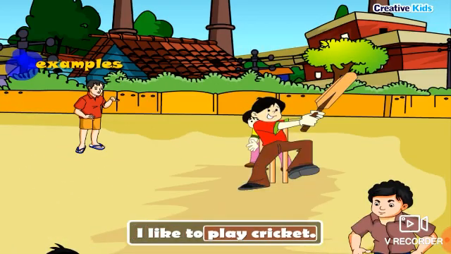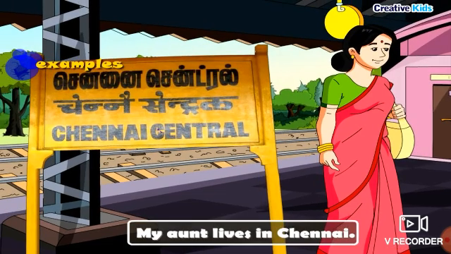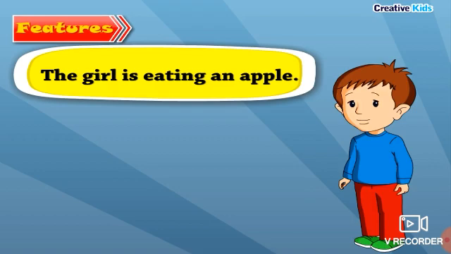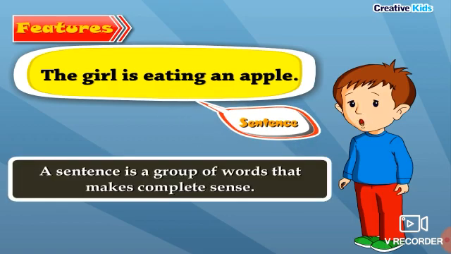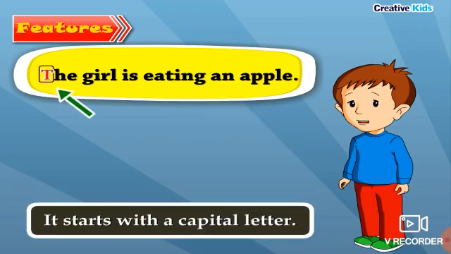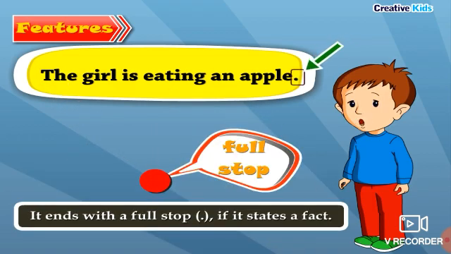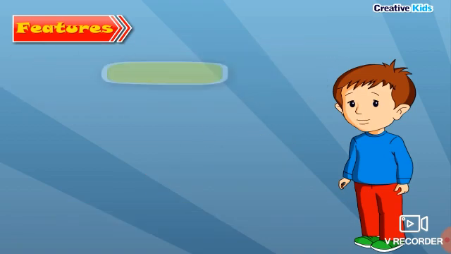I like to play cricket. My aunt lives in Chennai. I have many friends. Features: a sentence is a group of words that makes complete sense. It starts with a capital letter. It ends with a full stop if it states a fact.